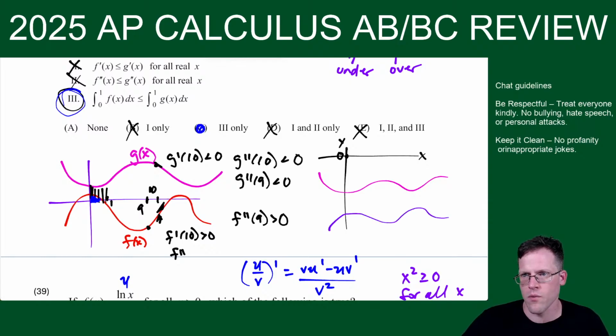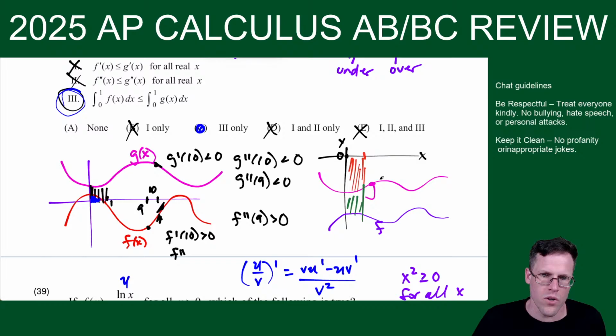it still works out because, area from 0 to 1. See how this one is negative, but this one down here is more negative. So more negative means it's less. Okay, if this is f, let's color code it again. If the absolute value of the negative number is greater, then the negative number is less. It's like owing money. Would you rather owe $10 or $10,000? So this is like owing more money if you're f. So that's why it still works out for 3.